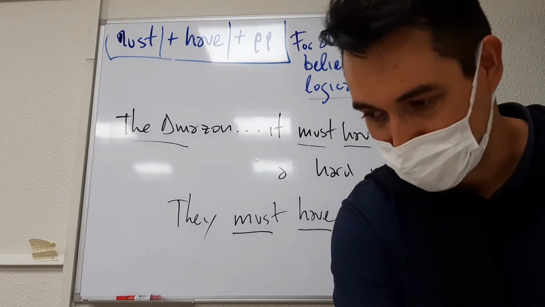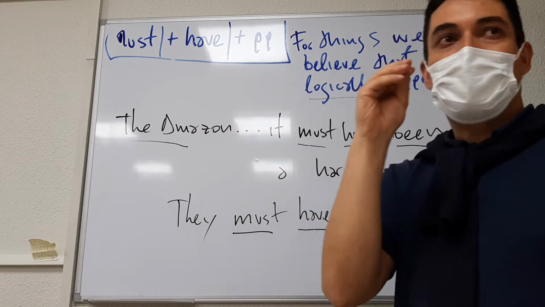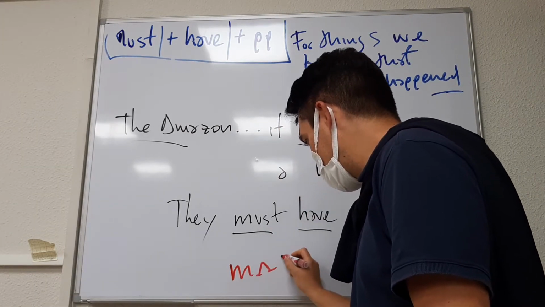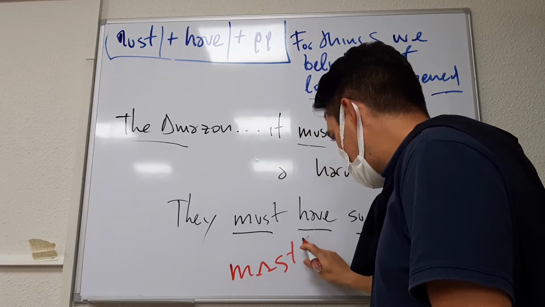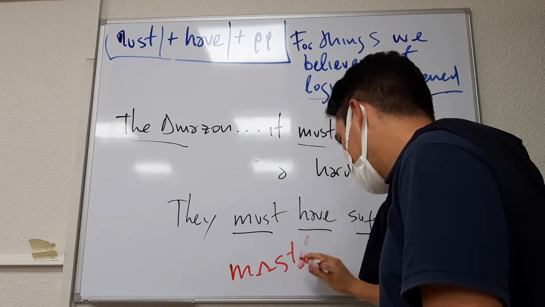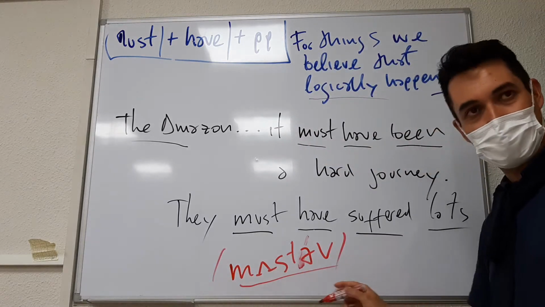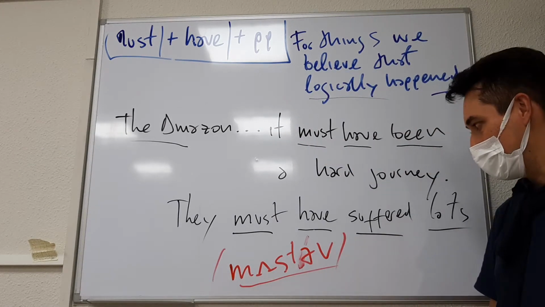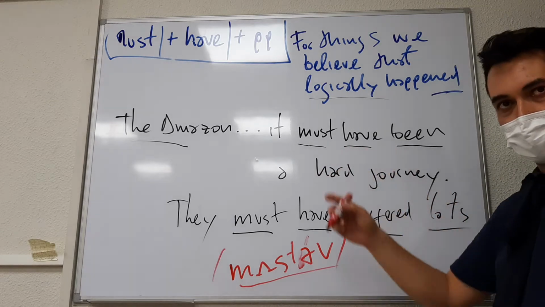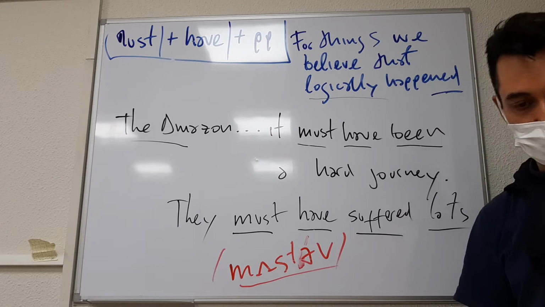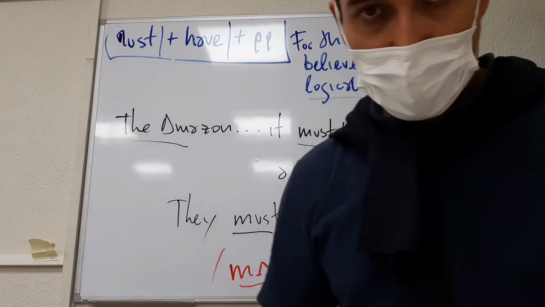Notice the pronunciation. When you speak, a British person says something like this: must have, must have been. This is the pronunciation. So far, so good.